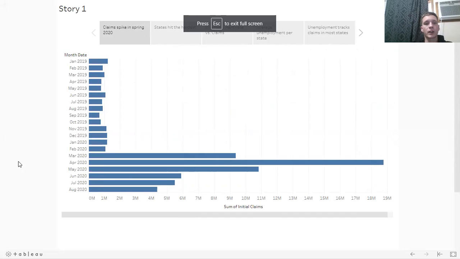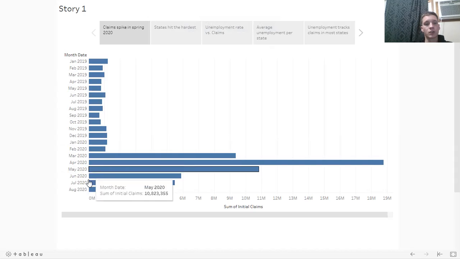The first chart we're looking at here is just the initial claims for unemployment made throughout the US. And we can see that through almost all of 2019 up to February 2020, it was very moderate, not a whole lot of variance between them. Then they really start to pick up through this spring area and eventually start to decline in August.